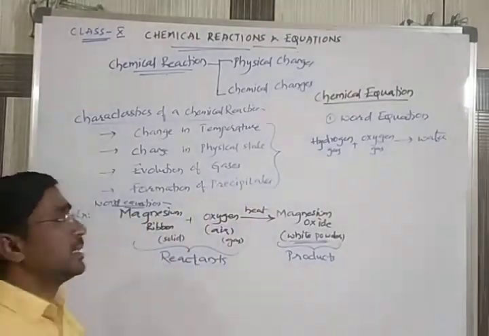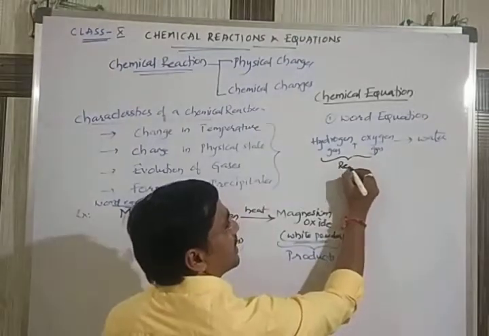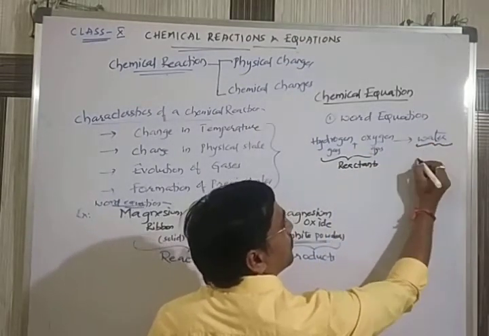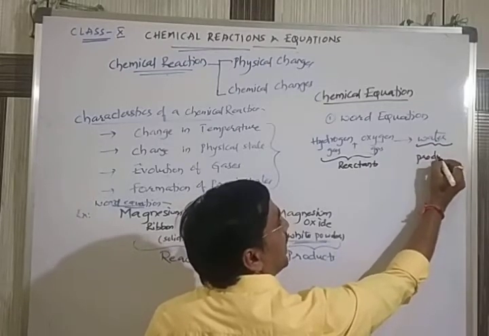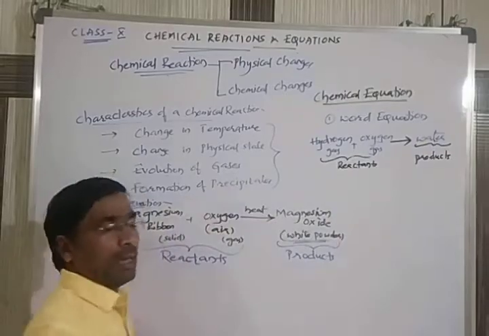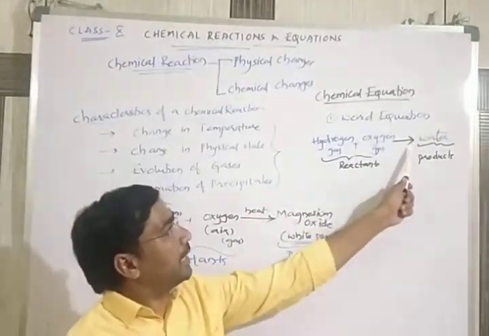In this case, these two are considered reactants, and this is called the product. Reactants and products are separated with the help of the arrow mark.